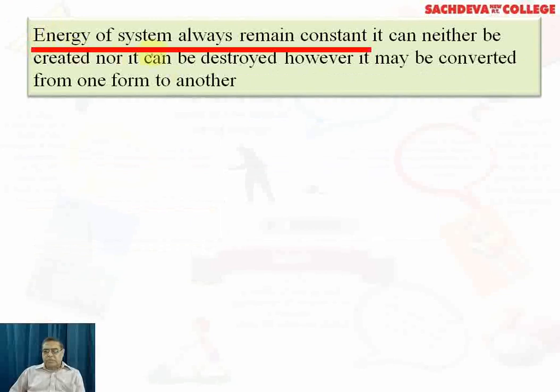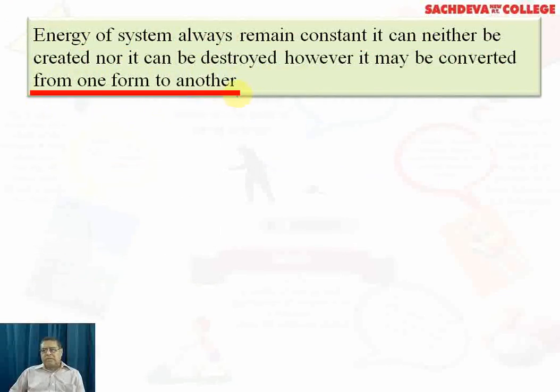Now, the energy of a system always remains constant. It can neither be created nor destroyed. However, it may be converted from one form to another. This is called the law of conservation of energy.